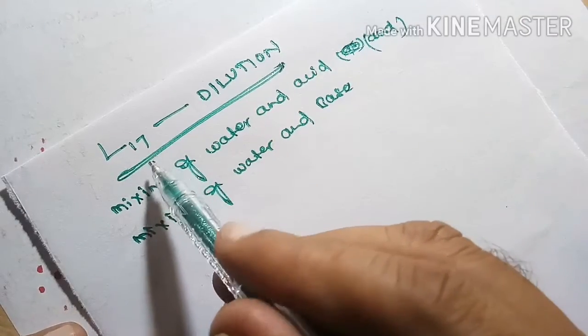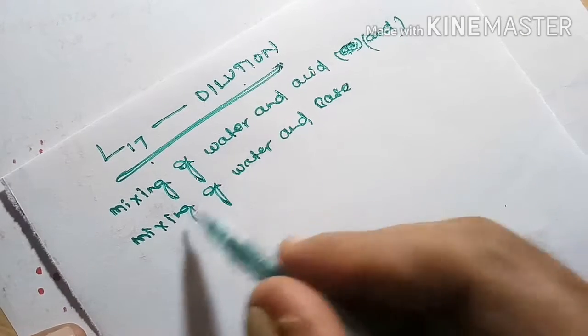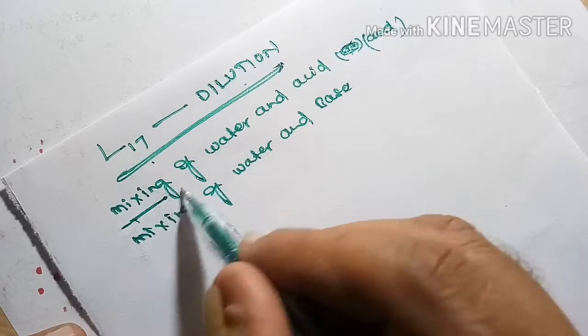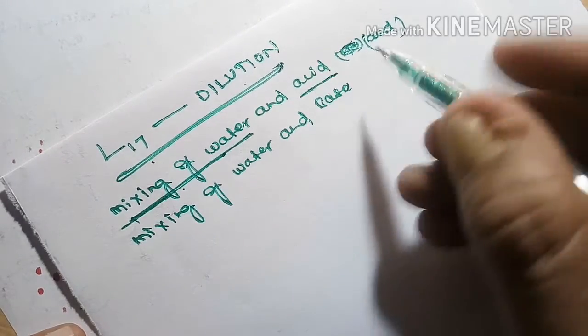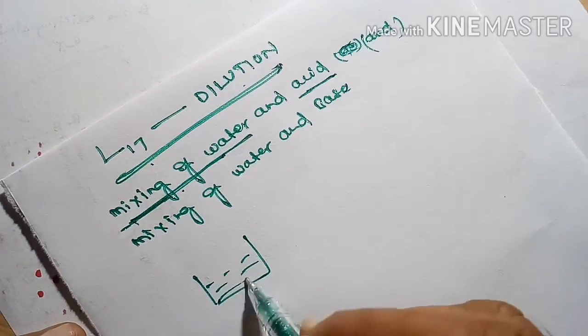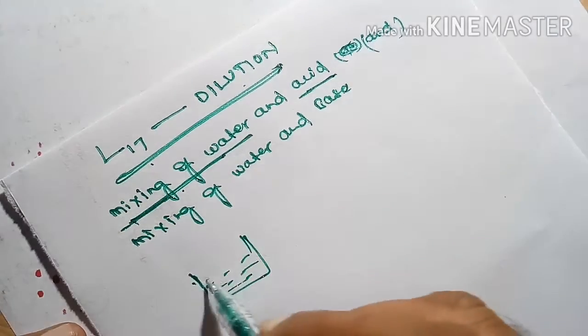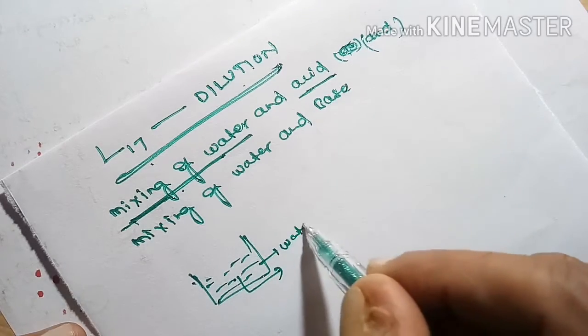Children, we are going to discuss lecture number 17, dilution. Dilution means mixing water with acid. Here some quantity of water is present, and I am adding acid to this water.